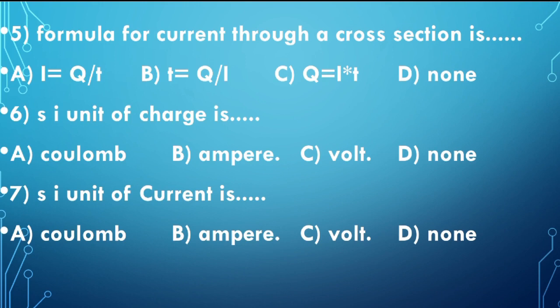Why is the first option right? Because the definition of electric current is the flow of charge in a unit time. The flow of charge means Q, by the time, so we need to take the time. The flow of charge in some time is called the electric current. So the first option is correct, I equals Q by T.